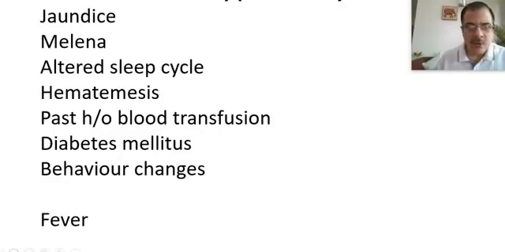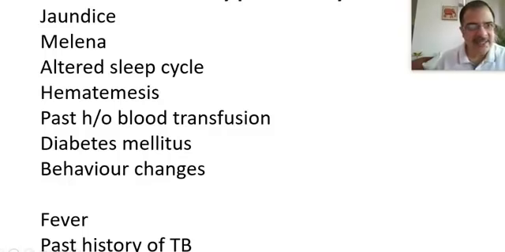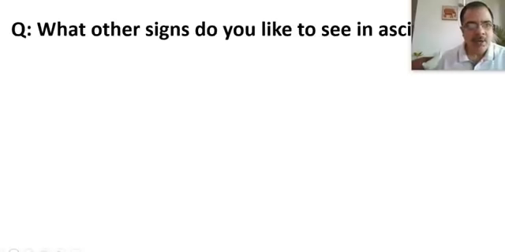We will also look for other etiologies like inflammatory causes such as tuberculosis. So we will ask the history of fever, as well as the past history of any tuberculosis. These are the essential points in the history to be asked from any patient with a suspected ascites case. Now, what are the other signs you would like to see in a patient of ascites?